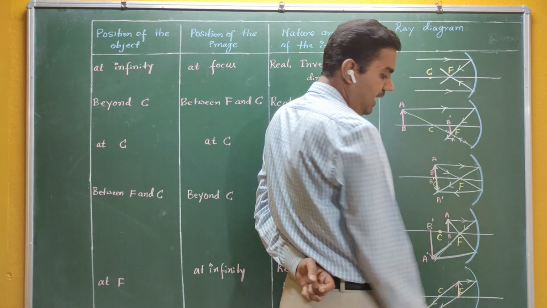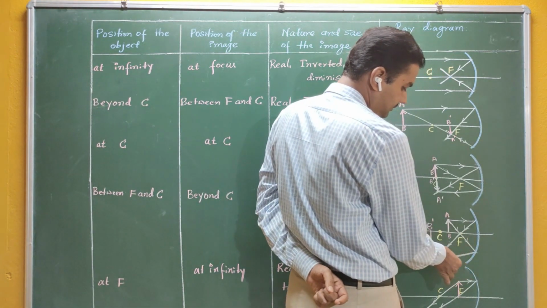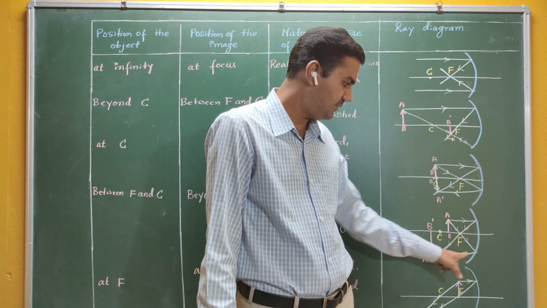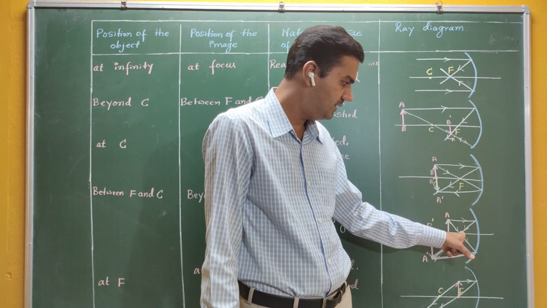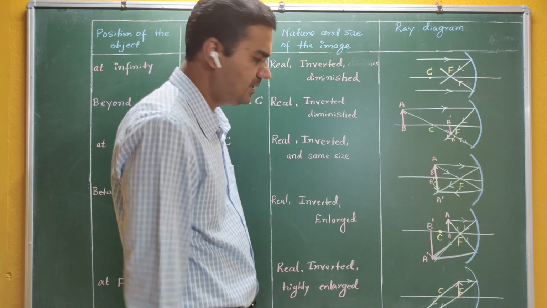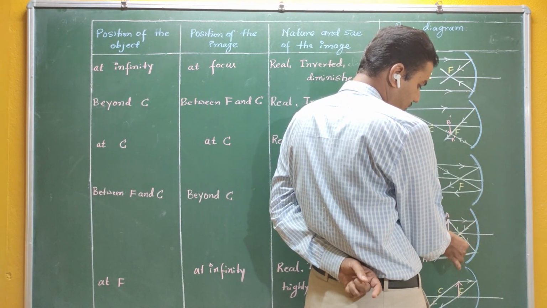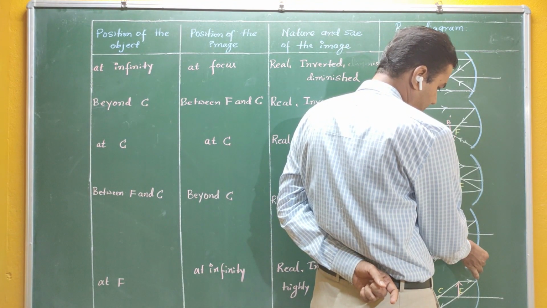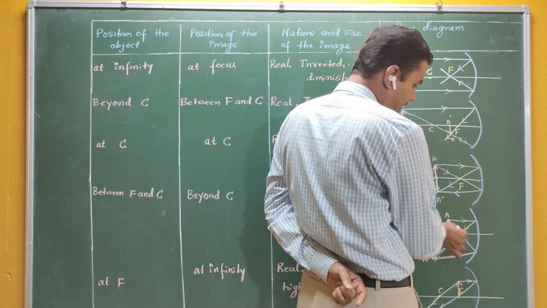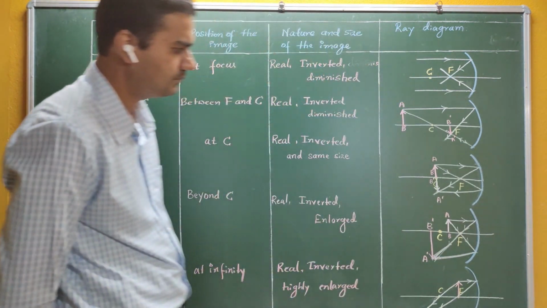The second one again starts from the head. It passes through the principal focus and falls on the mirror. So again it becomes parallel. Anything which starts from the principal focus becomes parallel. Anything which is parallel falls on the principal focus. This is the principle of reversibility. So A starts from here, it passes through the principal focus. Now you can clearly see that these two rays are intersecting at this particular point here.